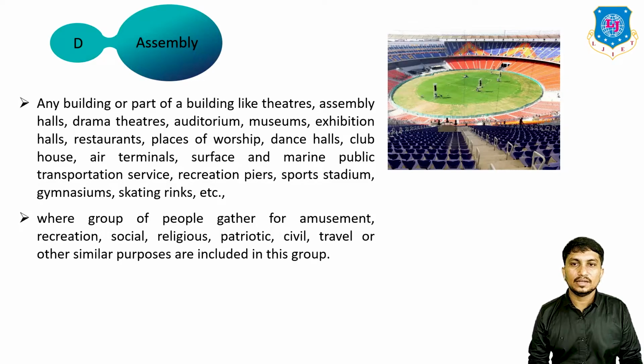Okay, now let's see Group D, which is assembly type of building. Any building or part of building like theater, assembly halls, drama theaters, auditorium, museums, exhibition halls, restaurants, place of worship, dance halls, clubhouse, air terminals, surface and marine public transportation service, recreation piers, sports stadiums, gymnasiums, skating rinks, etc., where a group of people gather for amusement, enjoyment, recreation, social, religious, patriotic, civil, travel, or other similar purposes are included in this assembly type of building.